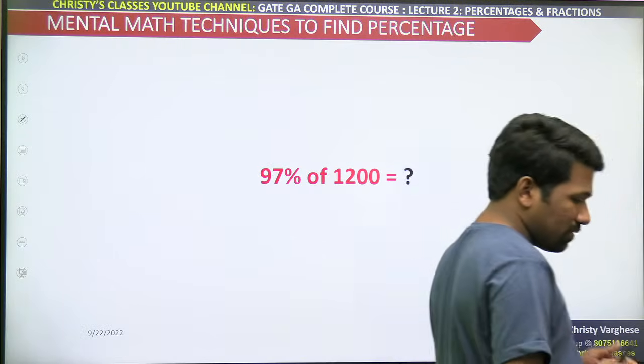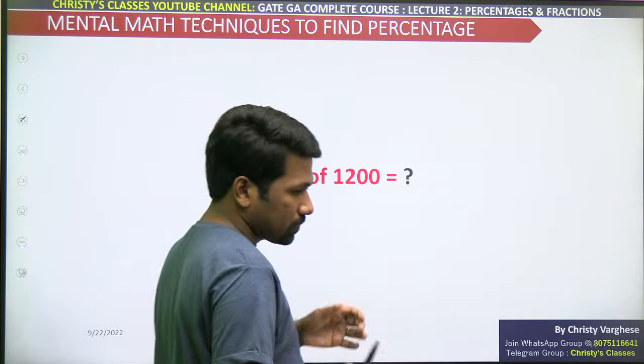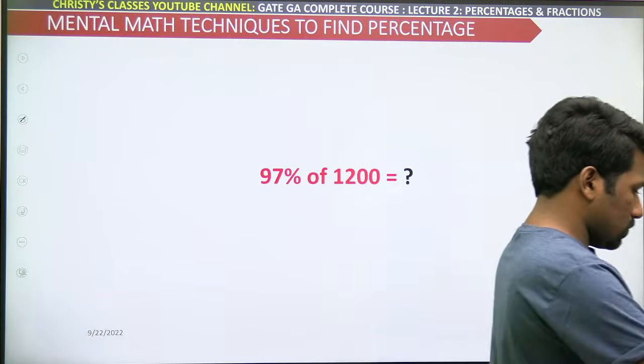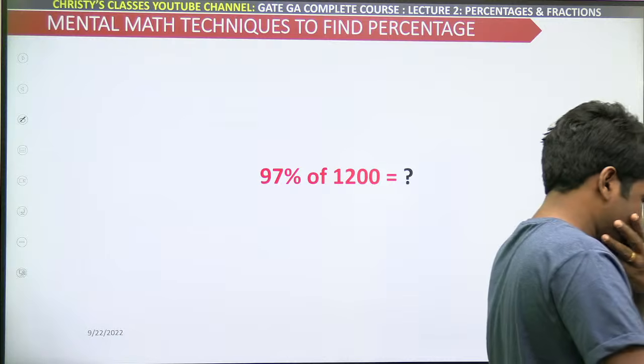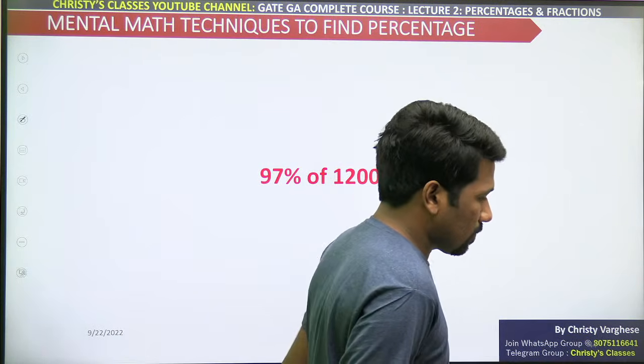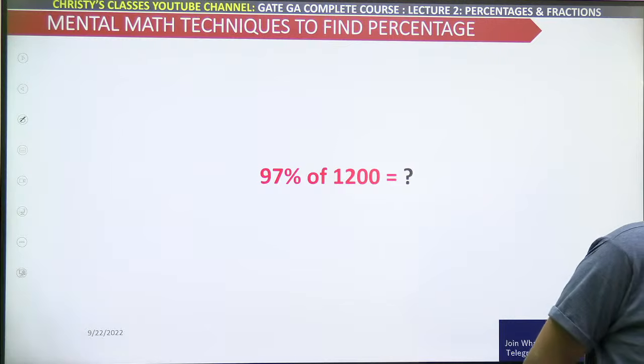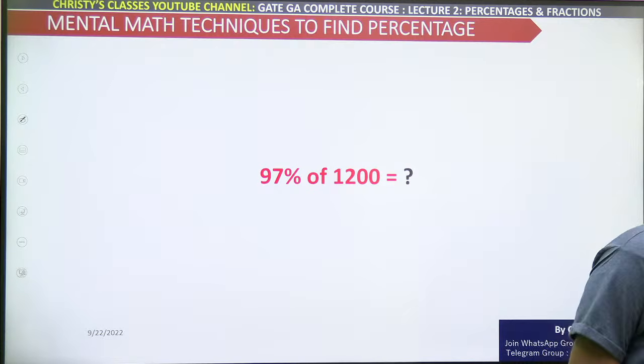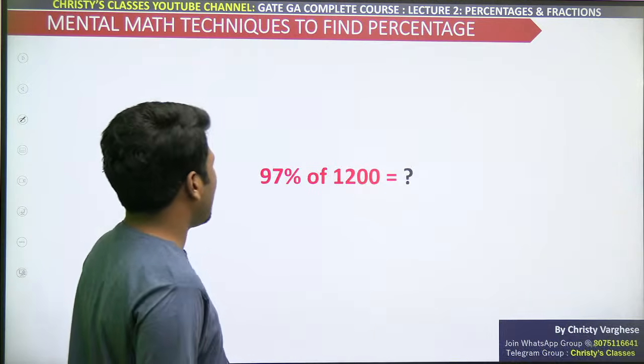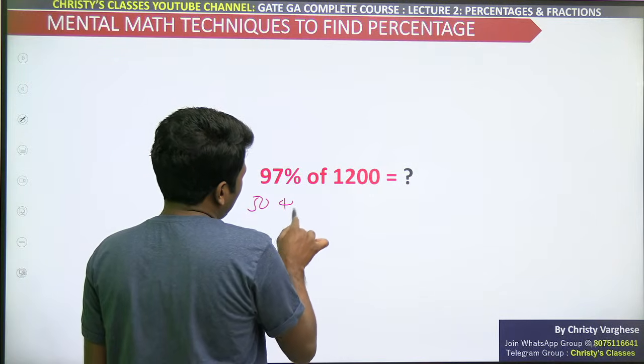97%. Find 97% fast. Very good. To find 97, if you want you can do 50 plus 40 plus 7.